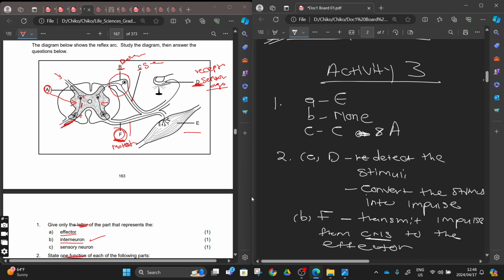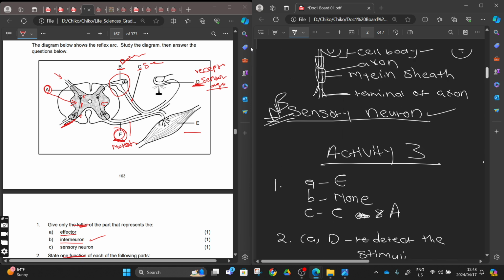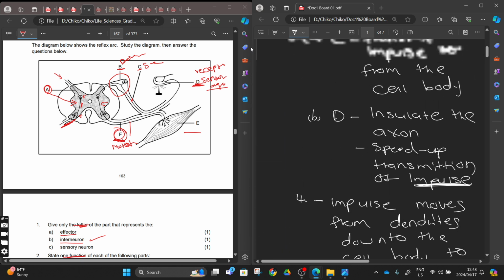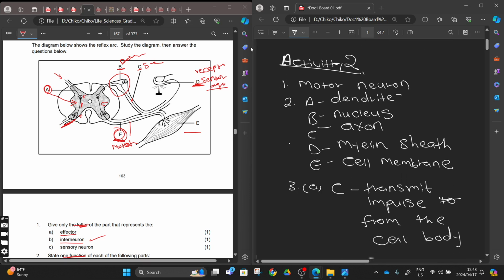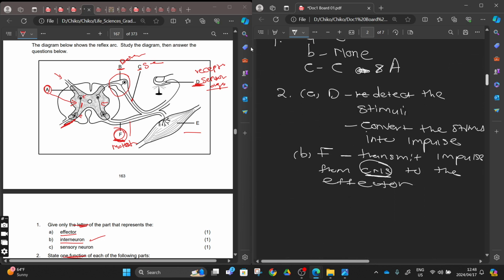You can write CNS. Another thing, if you still remember, I told you that when we abbreviate some words, make sure that somewhere at the beginning of your answer book you have written it in full. If I didn't say anything about central nervous system up there, I'm not allowed to give this abbreviation.